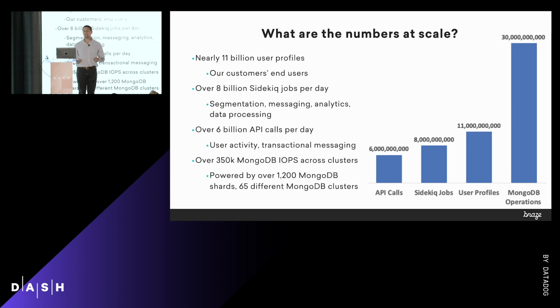Moreover, we process over 6 billion API calls per day. The majority of that comes from our SDK API, so that's processing data that's coming in from devices. So again, people clicking on things, people opening messages, people interacting with those applications. Combined on top of that, you've got transactional messages and things that our users want to schedule from their own internal systems. So 6 billion of those per day.